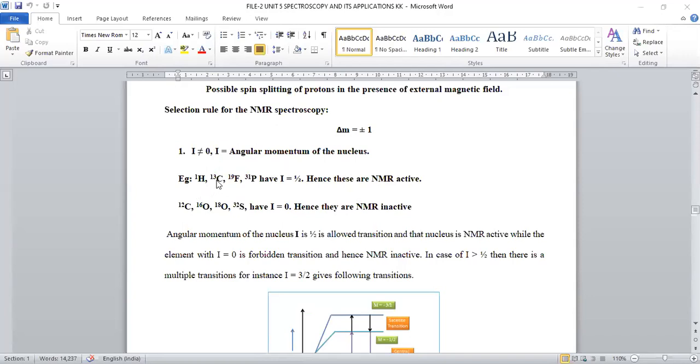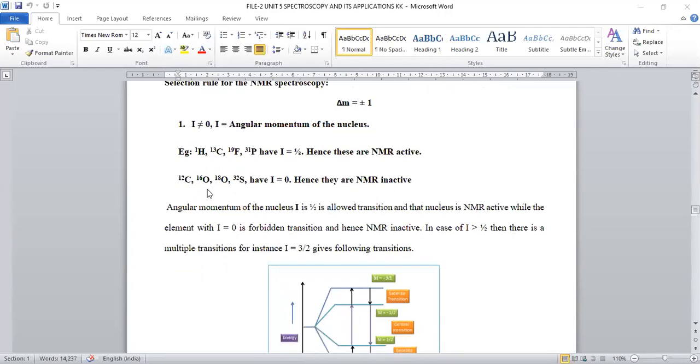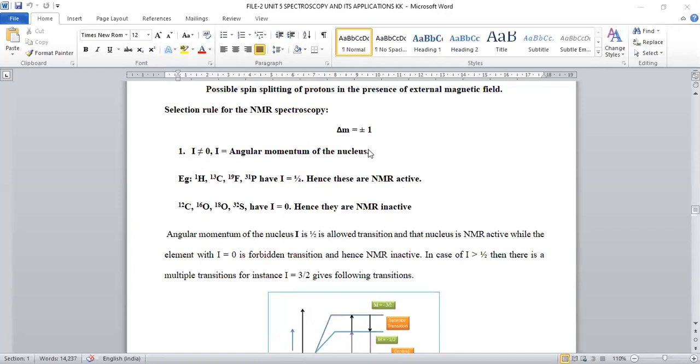Whenever hydrogen, C13, F19, P31 are taken, the I value is half, so the molecule is said to be NMR active. When we take carbon 12, it has an even atomic mass. When the atomic mass is even, the I value becomes 0, and the compound becomes NMR inactive. It will not give any signal in this NMR region.